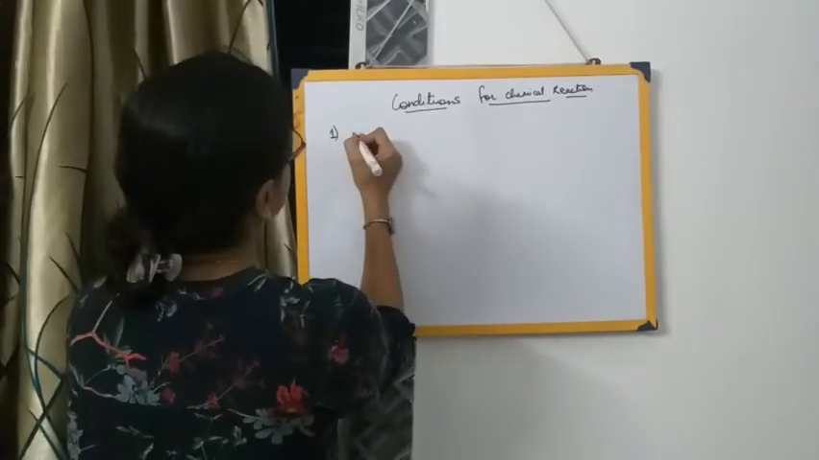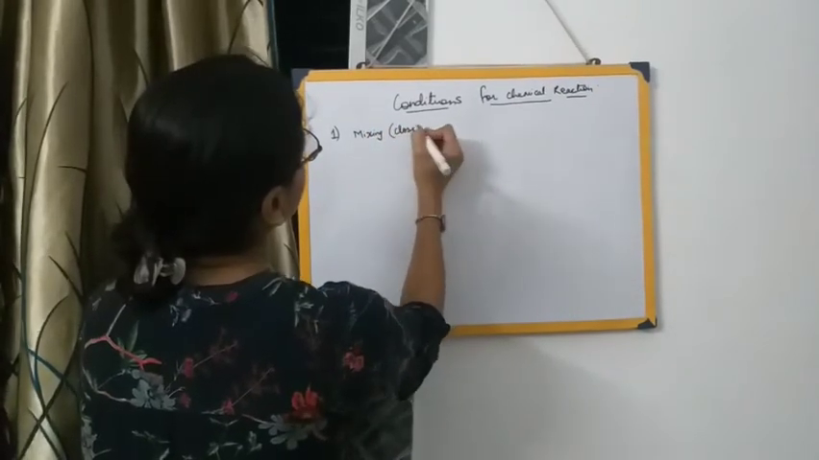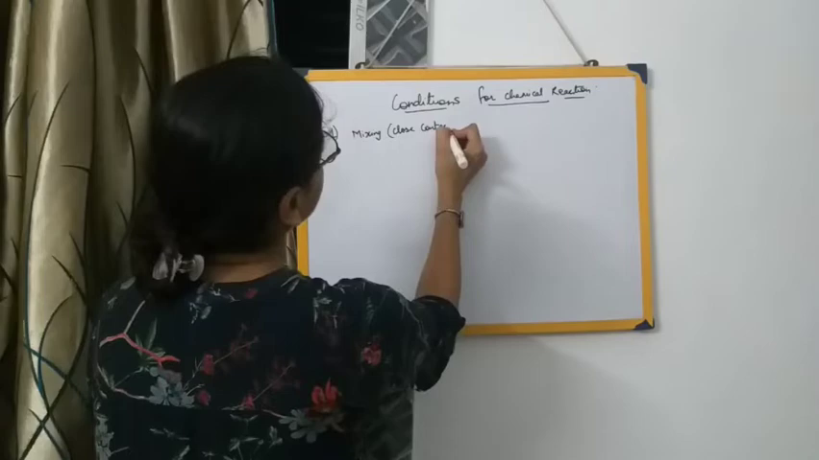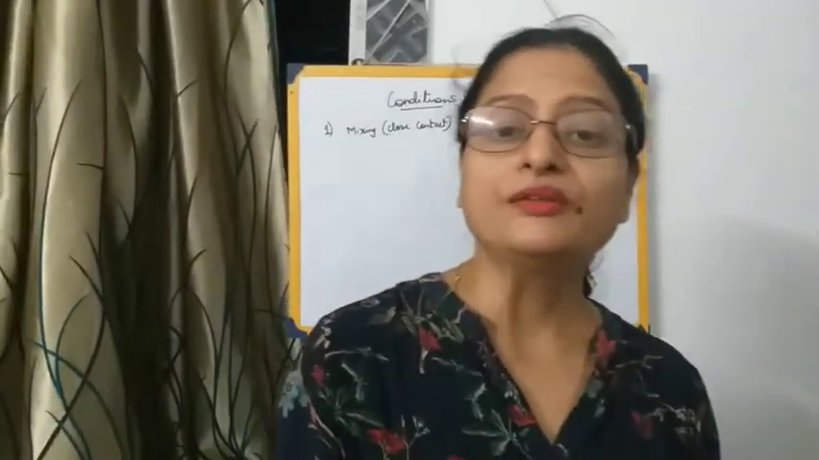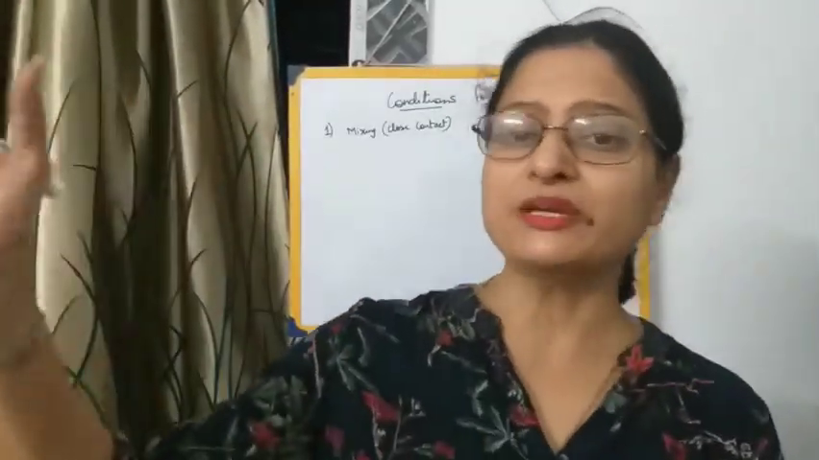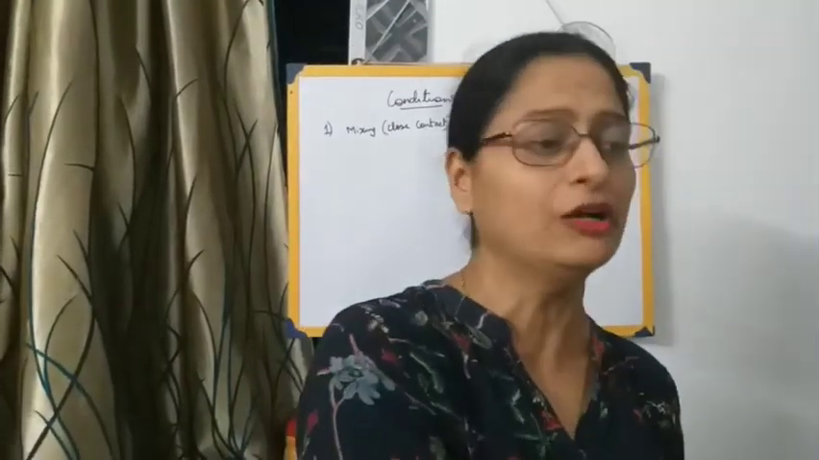Our first condition is mixing or close contact. Two substances react with each other only when they are brought in close contact with each other, or only when they are mixed together. Just imagine one substance is kept somewhere very far off and another substance somewhere else very far off. Is it possible for those substances to react? No. One substance is kept in one room, another substance in another room. Obviously, when they are not coming together, they are not reacting with each other.